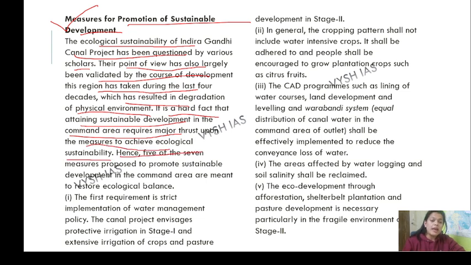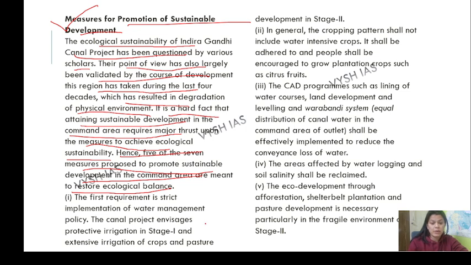Hence, 5 of the 7 measures proposed to promote sustainable development in the command area are meant to restore ecological balance. Like if 10 measures have been taken, 7 are basically to restore things, not to redevelop or save anything, or just to not put harm on something. It is basically to restore the ecological balance which is disturbed.